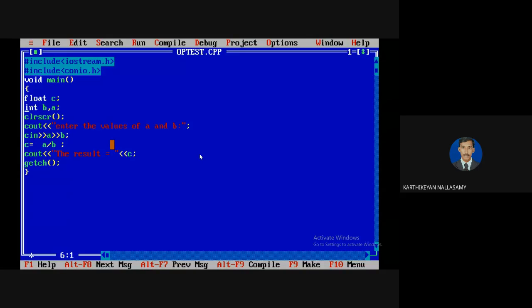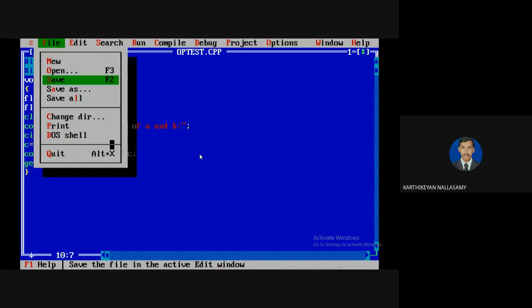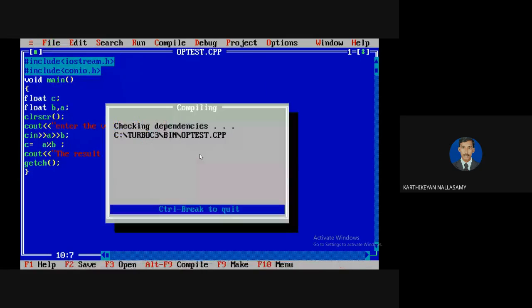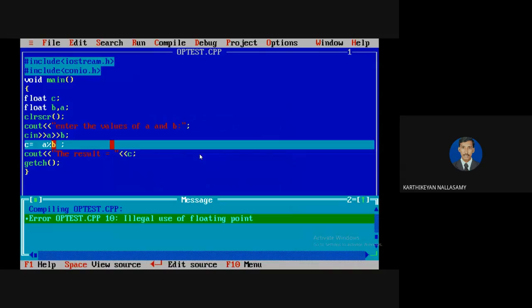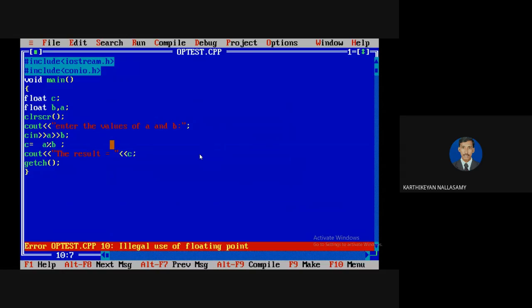For example, I'm going to make everything a float, and I'm trying to apply the modulo operator. Initially I told you that the modulo operator is not applicable for fractional numbers. Now you can check this. Illegal use of floating point. So in C++, we are unable to use the modulo operator for floating point numbers, but in Java, the modulo operator is applicable for all data types. But in C and C++, the modulo operator is only applicable for whole numbers, not for fractional numbers. The remaining operators are applicable for all the data types.